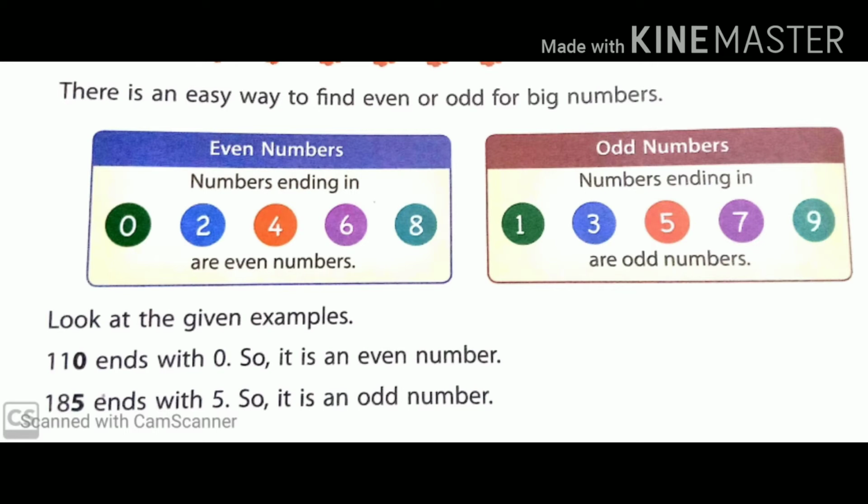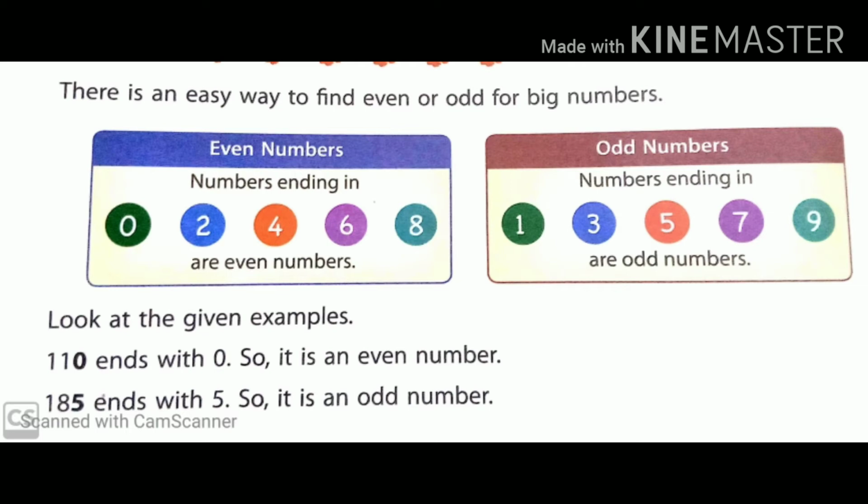Likewise, odd numbers. Numbers ending in 1, 3, 5, 7, 9, however big they are, are always odd numbers. If you remember these two facts, that when it is an even number, the numbers are always ending in 0, 2, 4, 6, 8, and if the numbers are ending in 1, 3, 5, 7, 9, then it is an odd number.